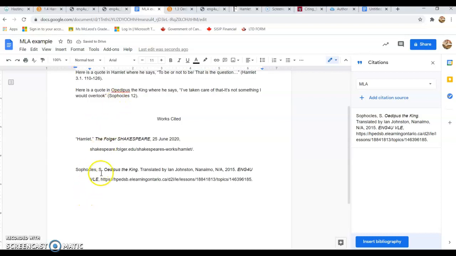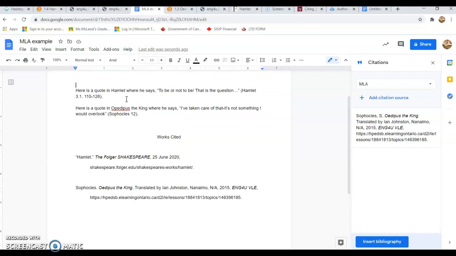I have them both, and we can just go back here. Now that I have that in there, I can correct that. I've now got Hamlet and Sophocles, and when you look here, I have both of those sources, and you can find the textual information as to where I got those sources. So just a random tutorial on how to do MLA citation and the information you will need to complete your essay.